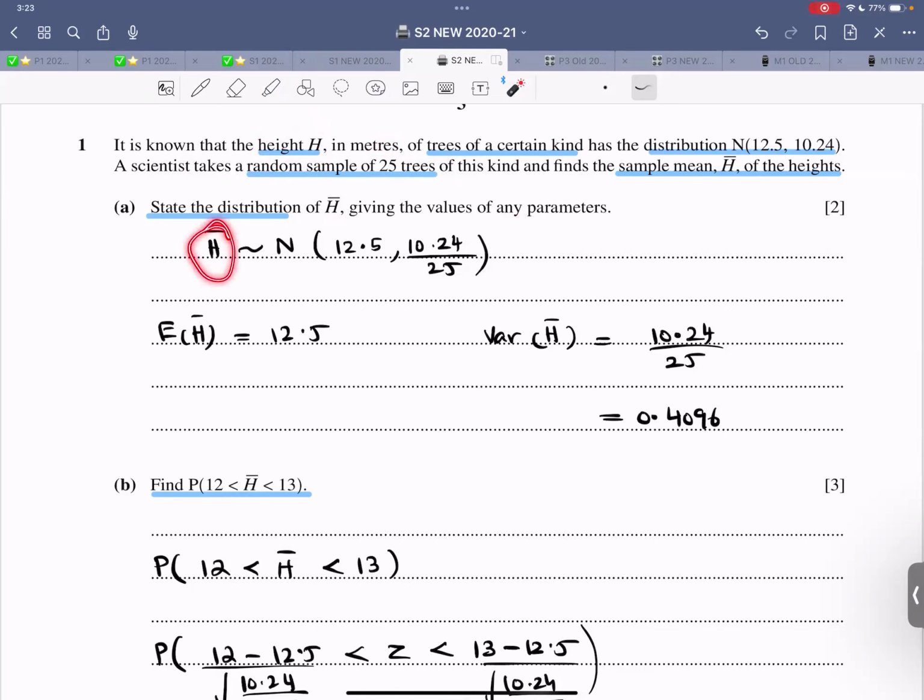So first of all, h bar follows the normal distribution. The mean remains as it is. The variance is divided by the number of samples. You can write it like this. After writing it like this, also write it like this. Expectation is the mean. Variance is variance divided by n. Since calculation is involved, go ahead and calculate it. If it's exact, leave the answer as it is.